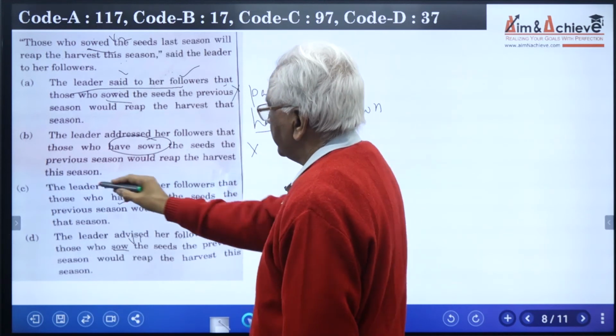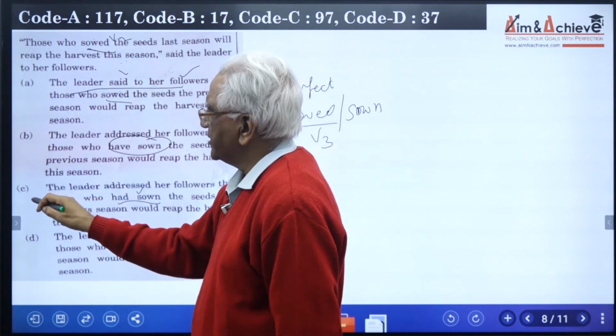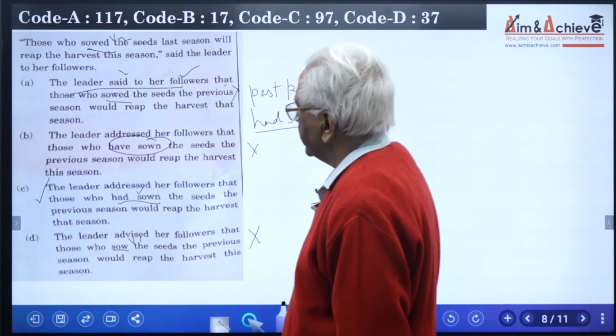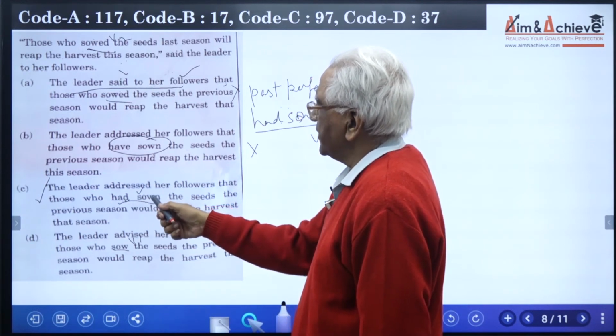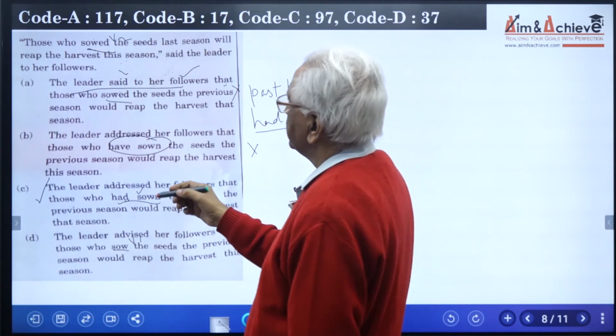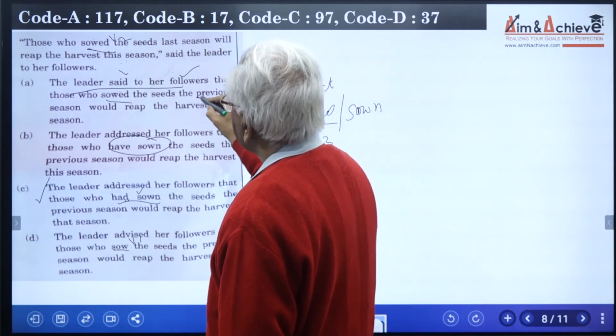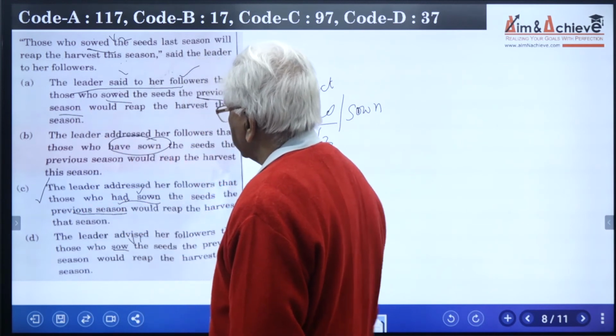That means the only option that merits attention is C. The leader addressed their followers that those who had sown, so had plus the main verb sown is the right thing. The seeds, the previous season is written here also, and we can write the same expression here also. So there is nothing wrong.